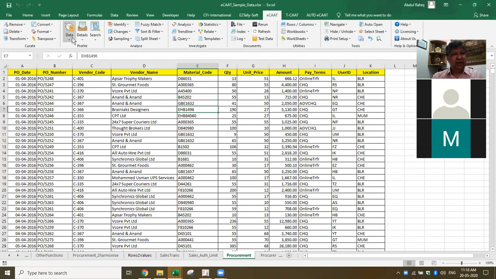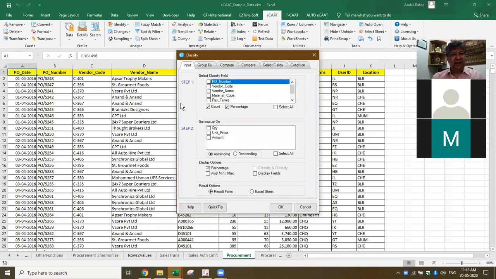The same principle applies, whatever the data, as long as you have the data, you can get this information. I can classify by vendor name, material code, and so on. For example, based on the material code, I want the total. I can get quantity or amount; for the timing, I'm going to pick up only amount. I can pick up quantity also. Let me add quantity also then.